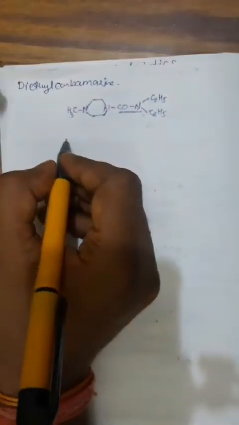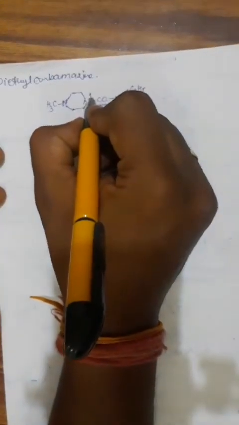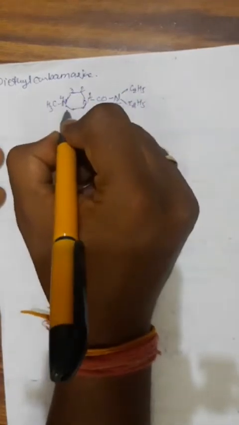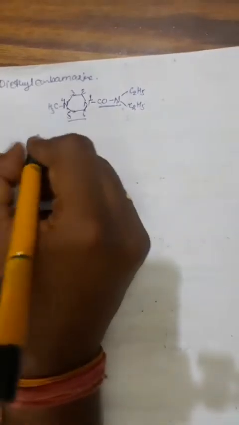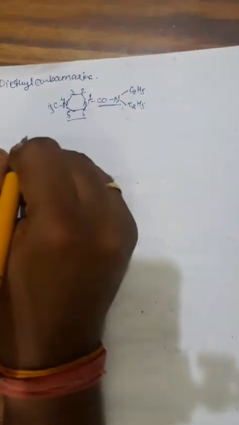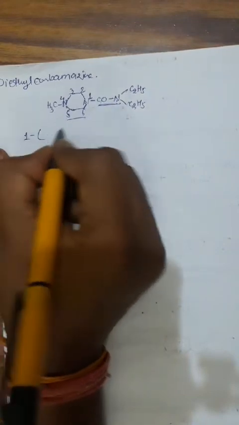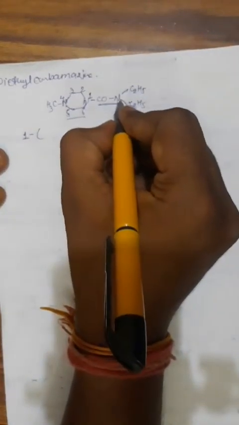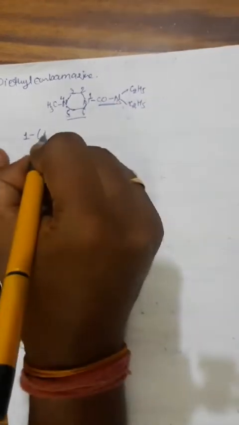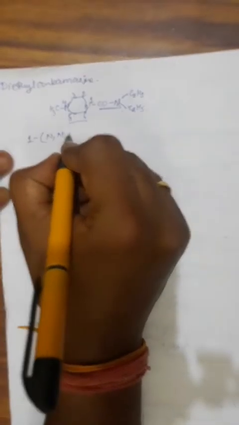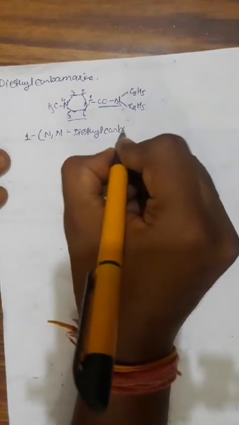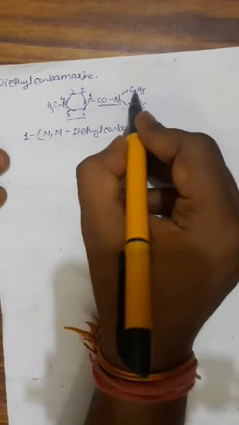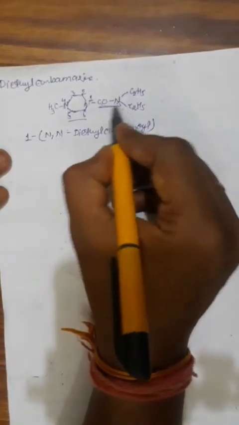So let's take the IUPAC nomenclature of diethylcarbamazine. Here we have positions 1, 2, 3, 4, 5 and 6. Piperazine is taken as the lead structure, and on the basis of this we have the nomenclature. This is position 1, and in this one we have carbamoyl, which has the diethyl group at the amine. So it is N-diethyl carbamoyl.